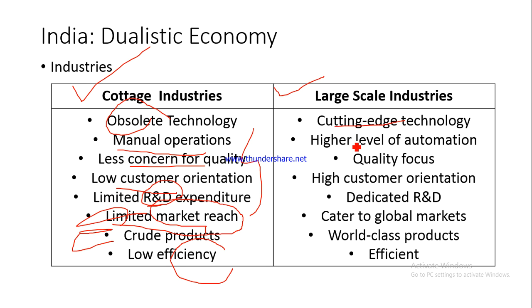And you talk about Mahindra and Mahindra, Ashok Leyland, who have cornered a lot of market share even in American markets. The reason is they have been using the best technology. The level of automation is very high, which means they are using more machines and less human labor. Fine. But also the focus on quality is there. They are very much concerned about the quality. There is a particular department known as quality assurance, quality check or quality monitoring.